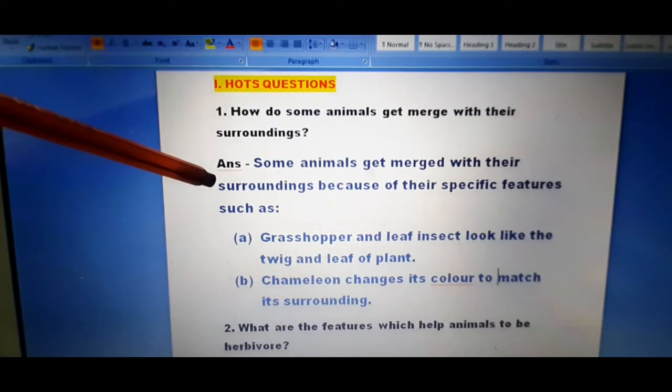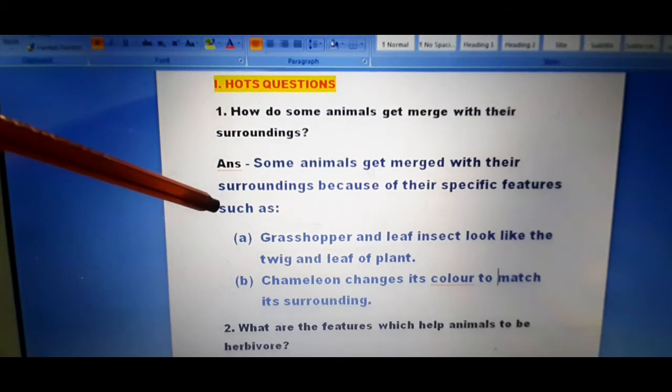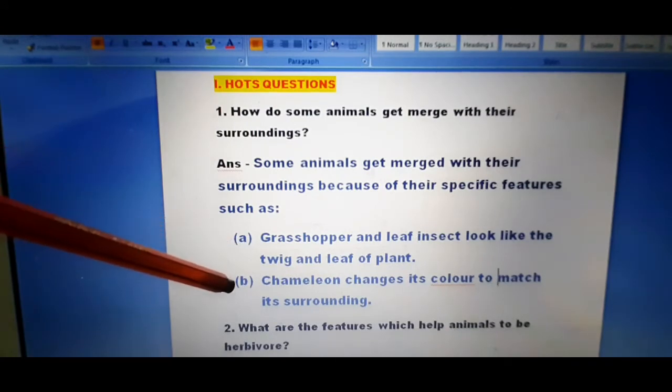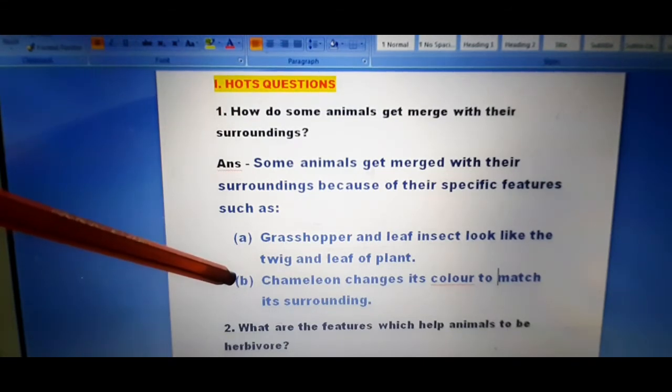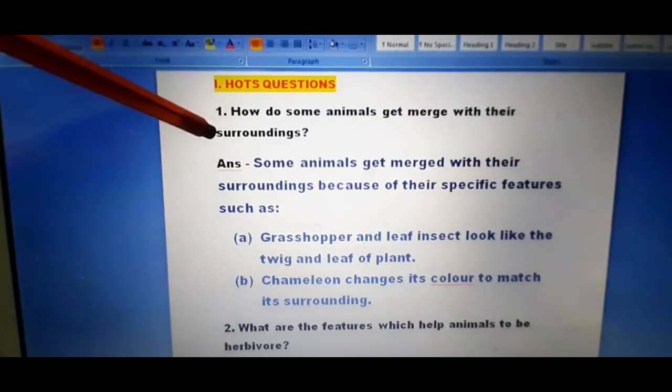And your answer is, some animals get merged with their surroundings because of their specific features, such as A, grasshopper and leaf insect look like the twigs and the leaf of a plant. B, chameleon changes its color to match its surroundings. Okay, this is your question number 1.